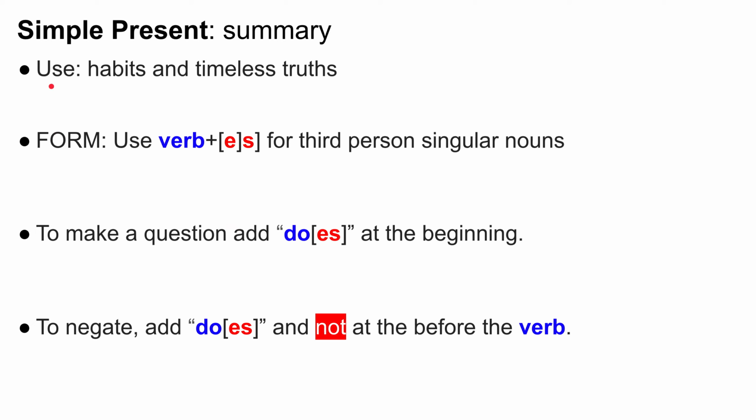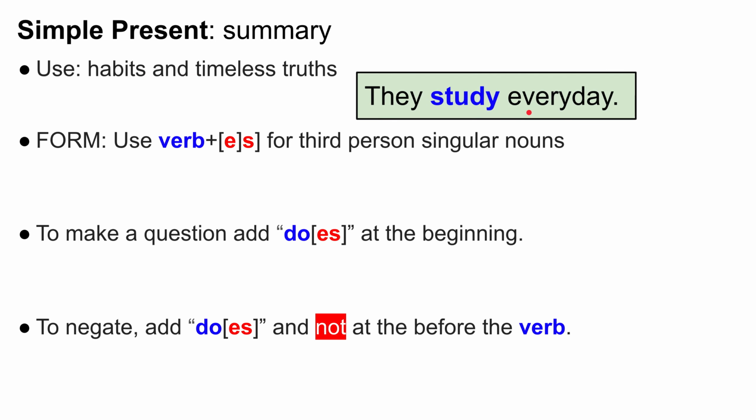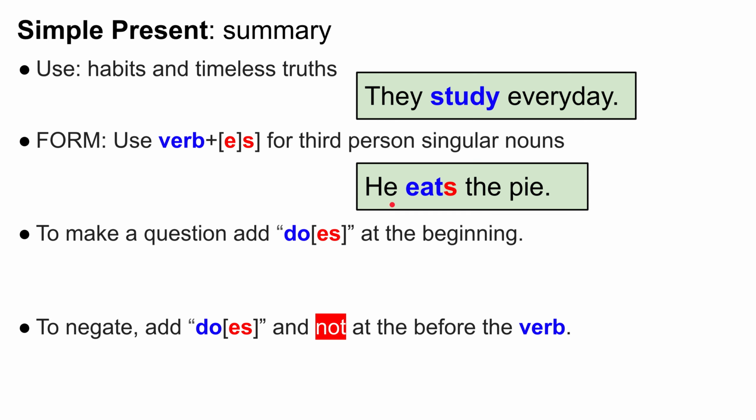Okay, let's do a quick summary now. Remember, we use the simple present for habits and timeless truths. So, they study every day. They studied yesterday. They are studying right now. They will study today and they will study tomorrow. They study every day. Remember to use the verb plus es for third person singular nouns. So I eat the pie, you eat the pie, but he eats the pie.